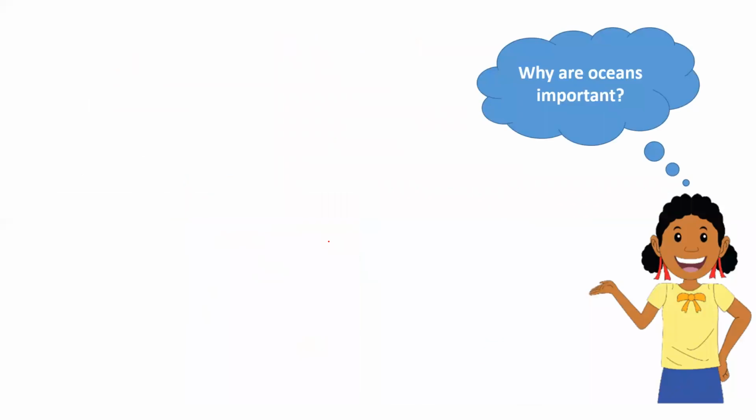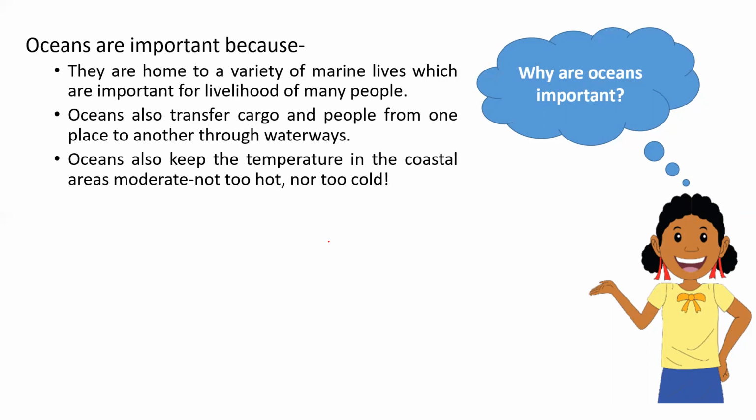Next, why are oceans important? I know that all my children know why oceans are important, because when we discussed the importance of land, all of you had very good answers. Now, why are oceans important? Let us find out, all right? Oceans are important because they are home to a variety of marine life.